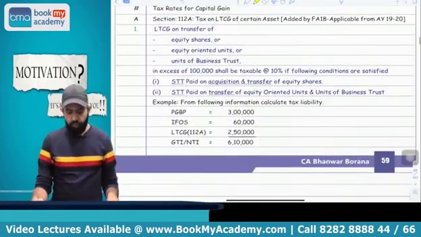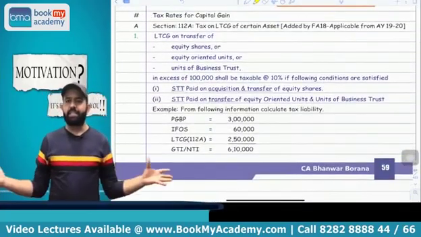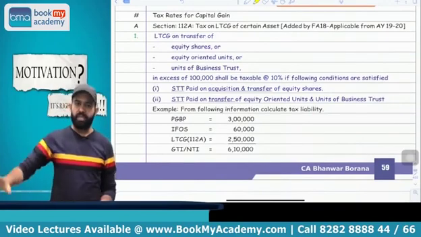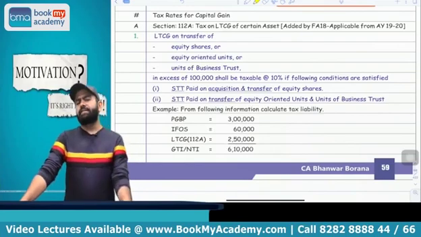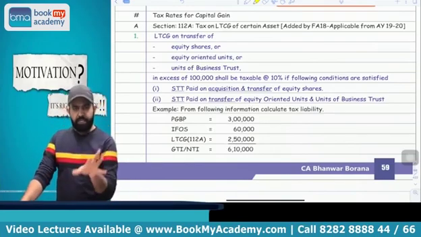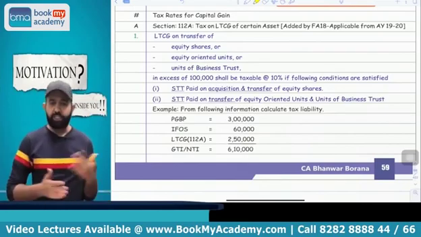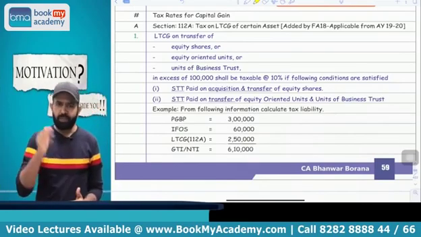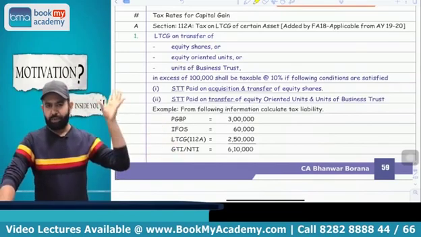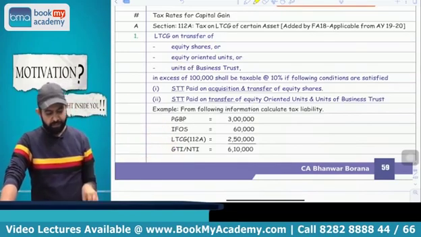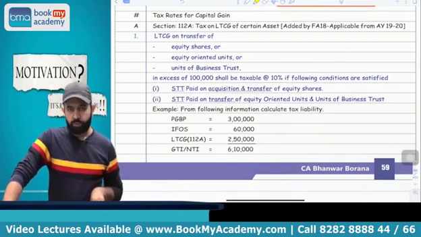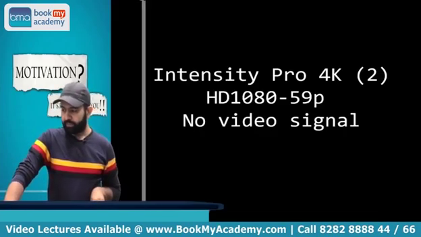Yes. Now we are going to start with the tax rate under capital gain. So what is the tax rate? Basically, in case of long-term capital gain, the tax rate will be 20%. For short-term capital gain, the tax rate is the slab rate, or you can say the normal tax rate, or 30%. But for shares and securities, there are some special tax rates. So now we are going to start with section 112A.